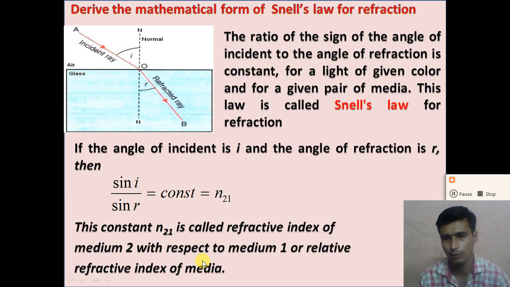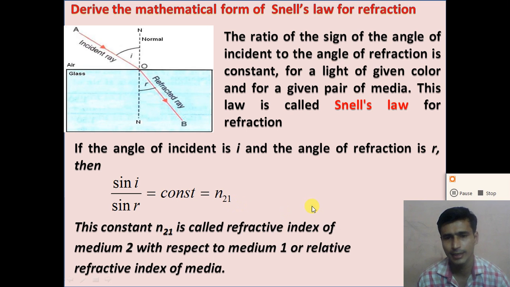For more detail about what is meant by relative refractive index and absolute refractive index, see my previous video. So understand, dear student, the first step of the mathematical form of Snell's law: sine i divided by sine r is equal to n21, the refractive index of medium 2 with respect to medium 1.